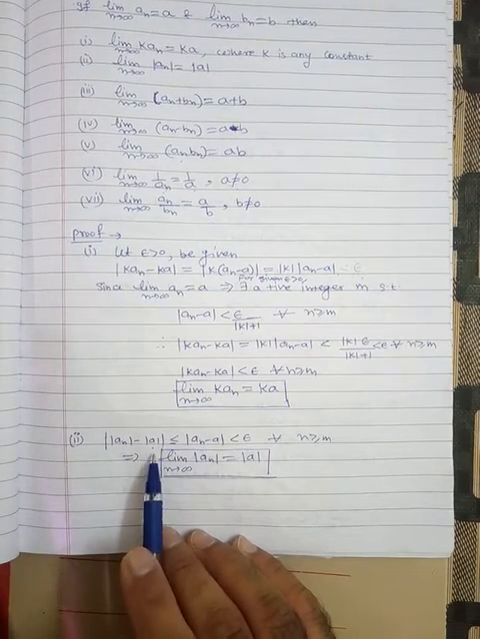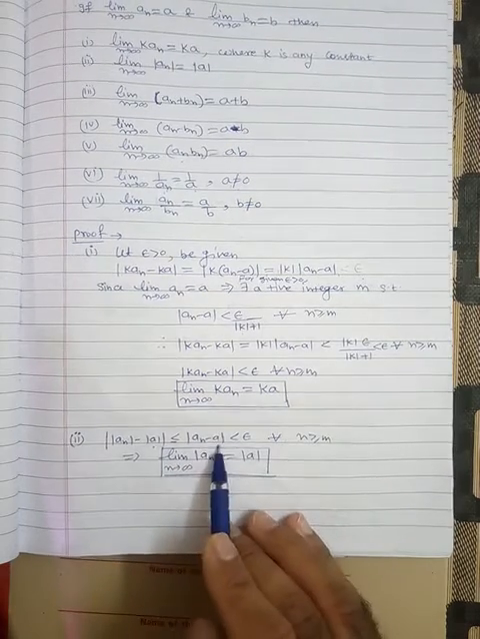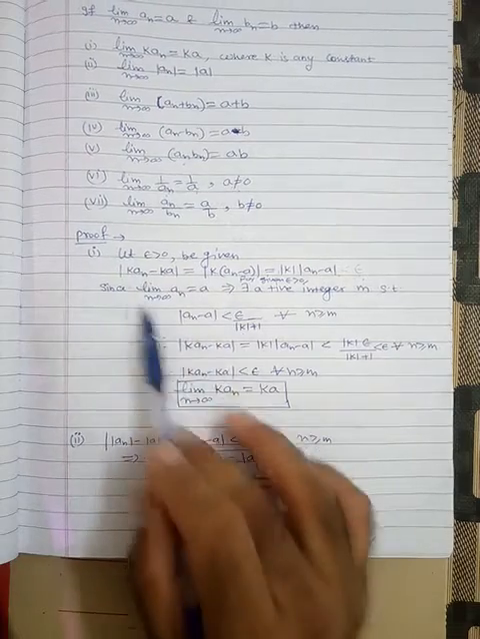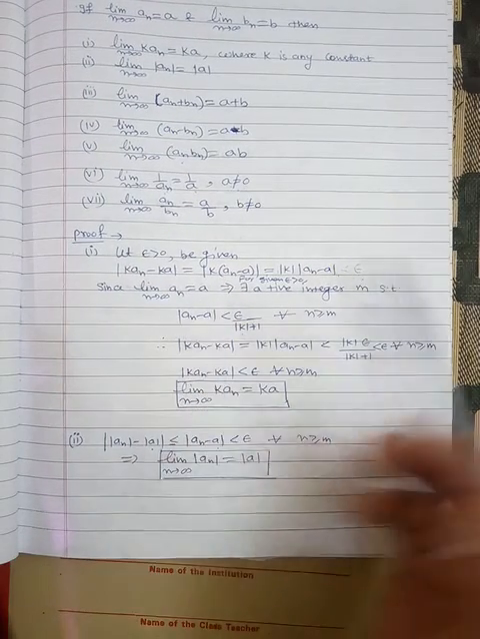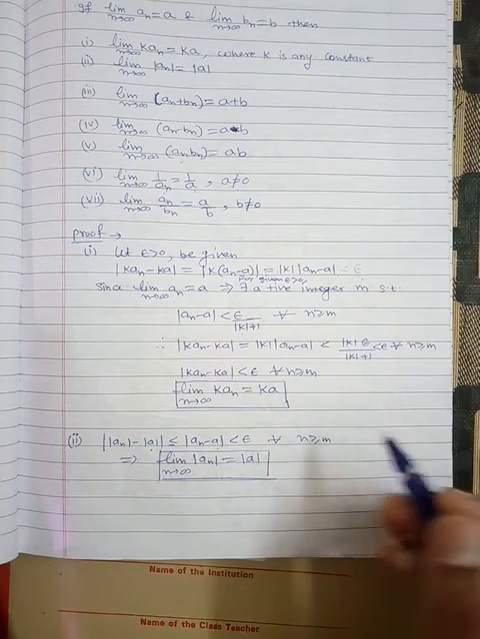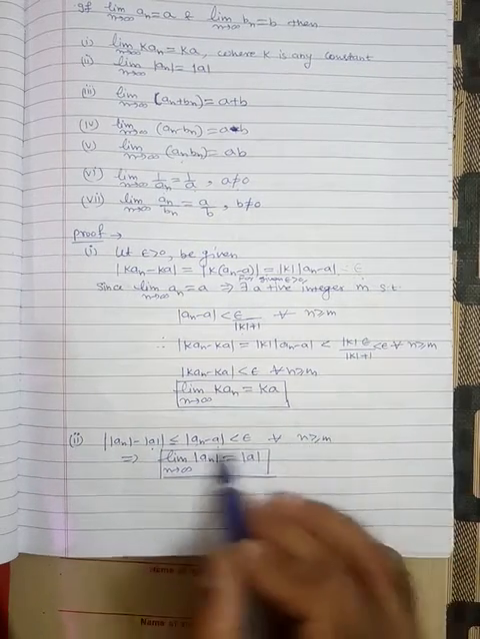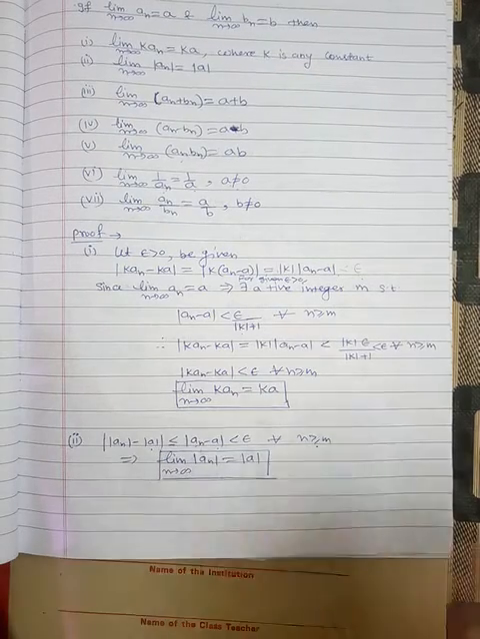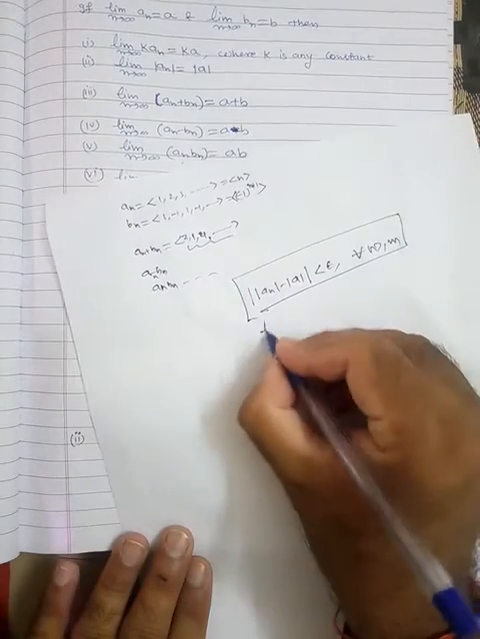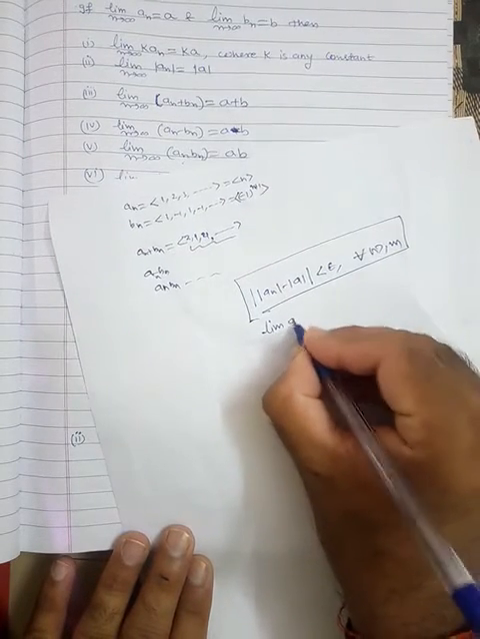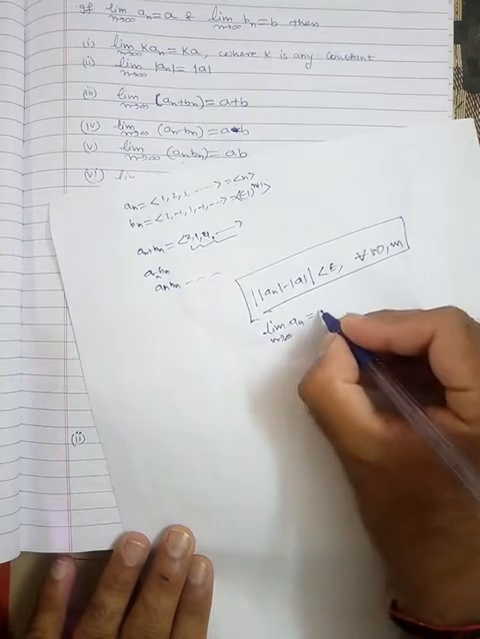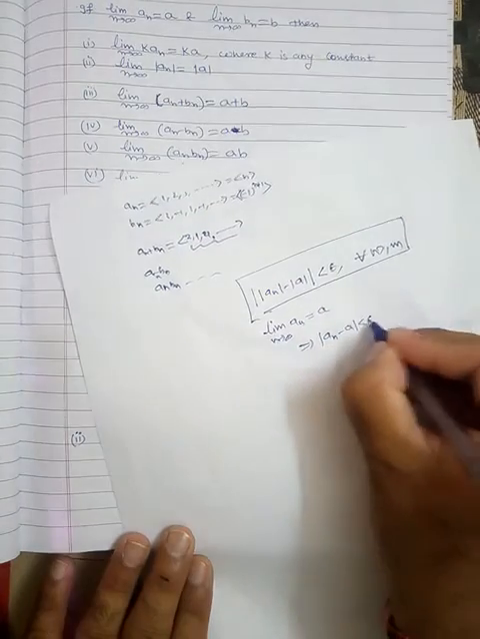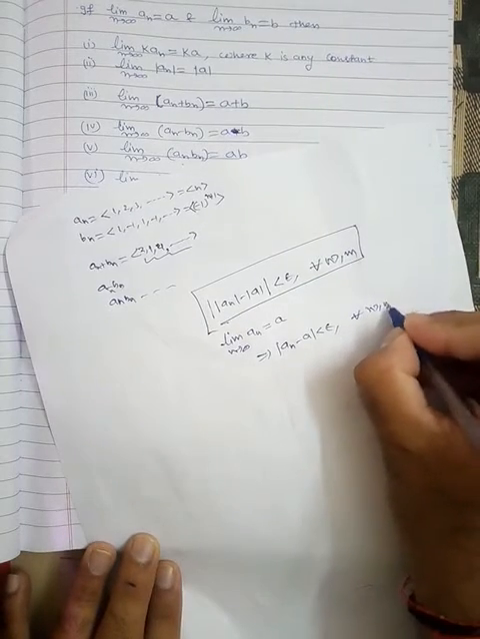But according to the property of magnitude, this quantity is less than the magnitude of an minus a, and we have already taken that what is given to you, limit an is equal to a. That means for a given choice of epsilon, you can easily find some m such that this quantity holds. So if this holds, this will also hold because this quantity is less than or equal to this, and hence because this is already given to you, limit of an as n tends to infinity is a. That means the magnitude of an minus a will be less than epsilon for all n greater than or equal to m.